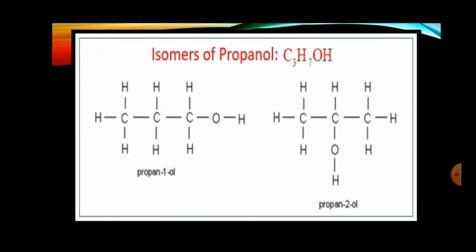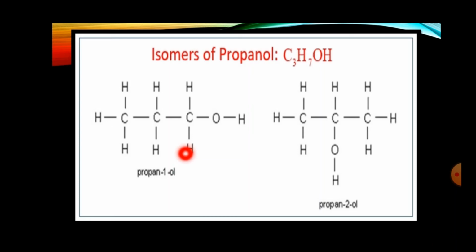Now, we'll check about the isomers of hydrocarbon. First of all, we try to understand what is the meaning of isomers. Isomers means we are talking about such compounds which will have the same chemical formula, but different structural formula. For example, you can check here, we are talking about this propanol. In this propanol, there are 3 carbon, 7 hydrogen, and 1 alcohol group.